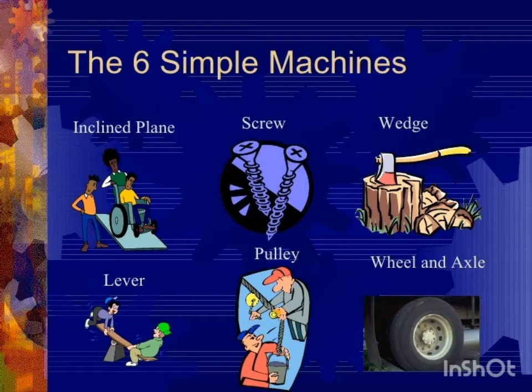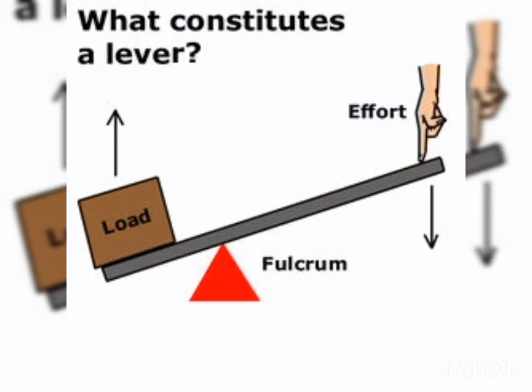So there are 6 types of simple machines. They are lever, wheel and axle, pulley, inclined plane, screw and wedge. So first let's see about lever. What is a lever? A lever is a rigid rod arranged in such a manner that it can move freely around a fixed point. It consists of the following 3 parts: fulcrum, load and effort.